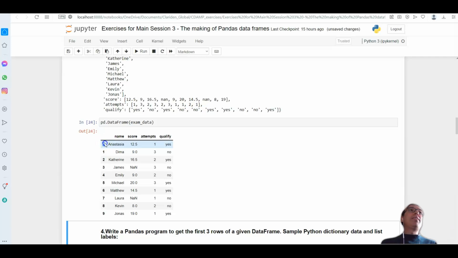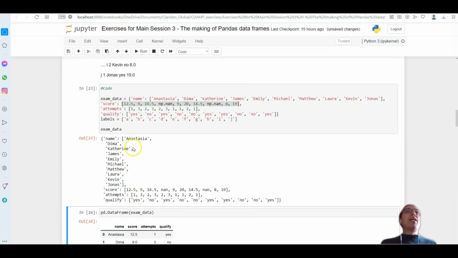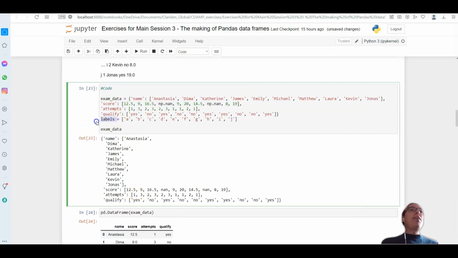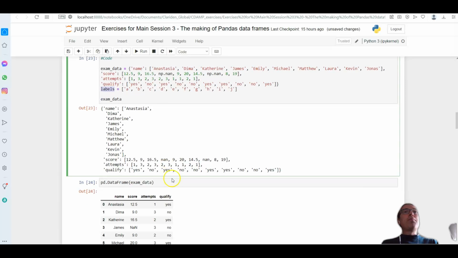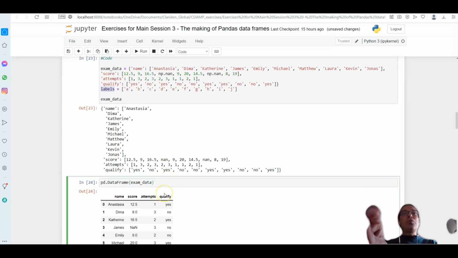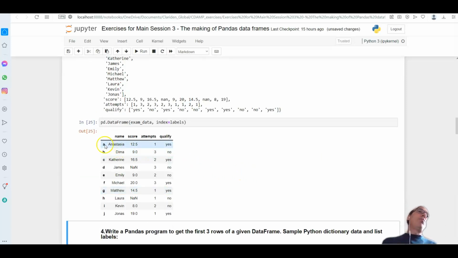However, all my data here, 0, 1, 2, 3, 4, 5, have numbers. And in here, we have labels for the rows as well. So I can get these labels here and say, by the way, those are going to be my indexes for the rows. And if I create it this way, it replaces the 0, 1, 2, 3 with those labels.